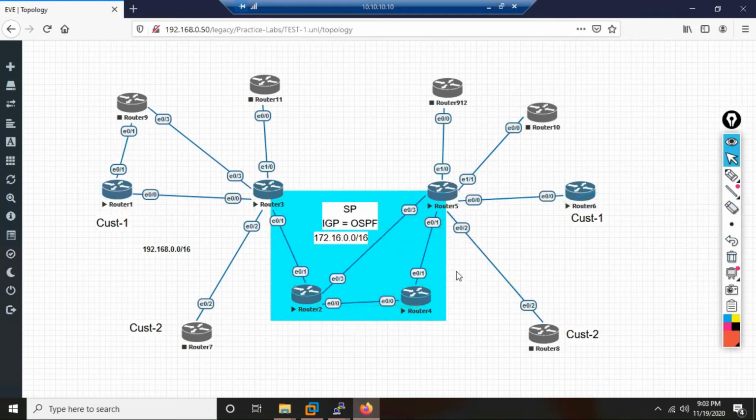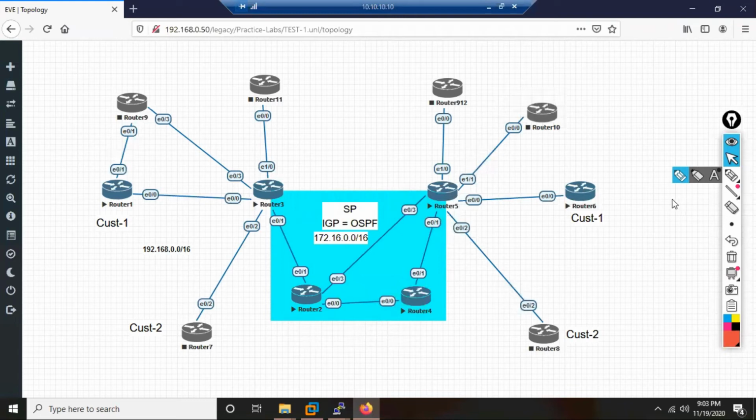Okay, now next thing. See, before MPLS, what did people used to use for their WAN connectivity? Before MPLS, people used to have a WAN service called what? Frame relay. Okay, before MPLS, people used to have a WAN service called frame relay.